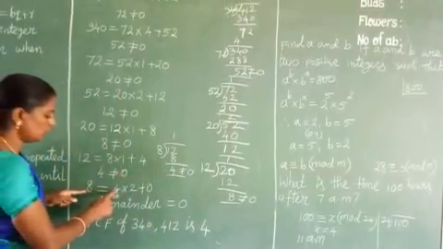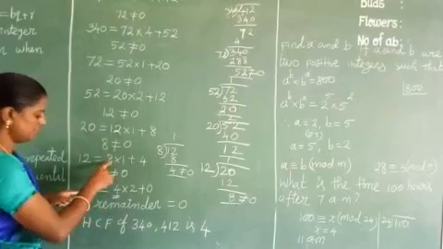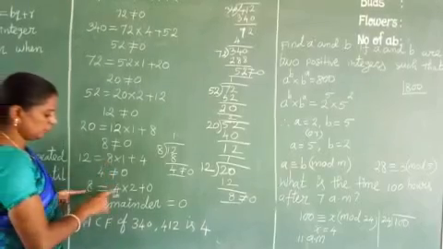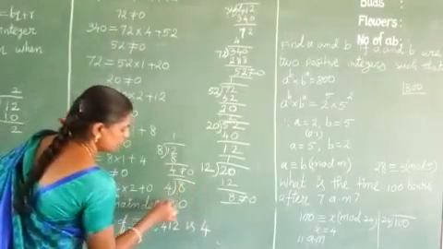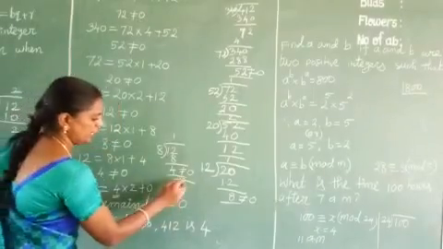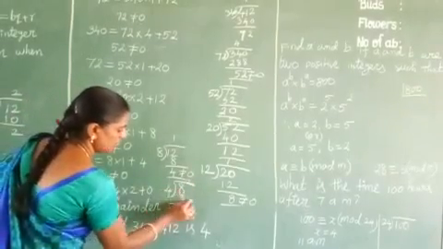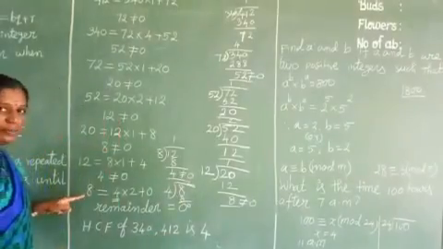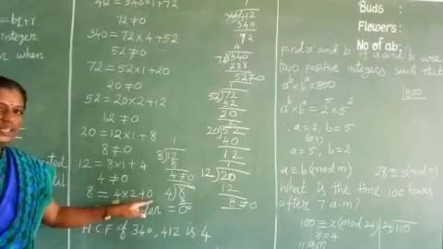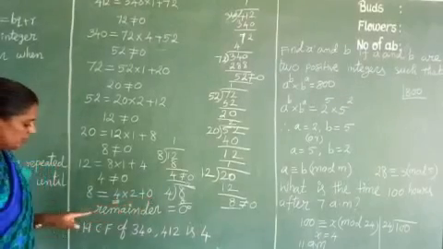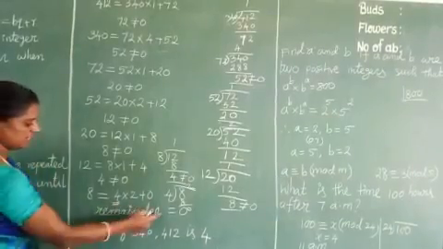8 equals 4. So this divisor comes to dividend. Remainder comes to divisor. 8 divided by 4. How many 4s in 8? 2. 2 4s are 8. So 8 can be written as 4 into 2 plus 0. So we get remainder 0. So the process is over. So the remainder is 0.